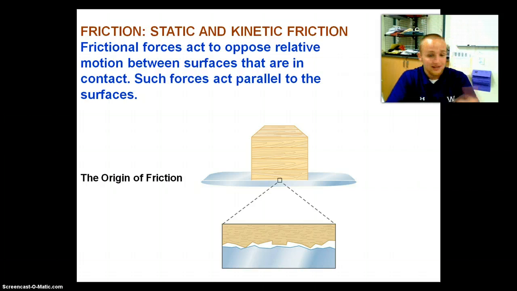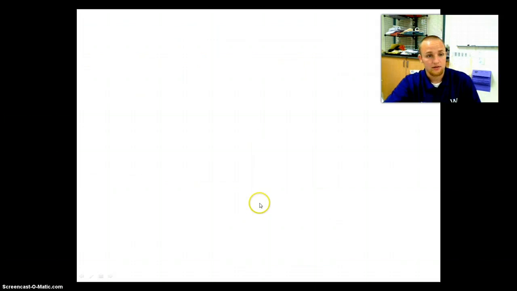You can think of it like sandpaper: these small particles interfere with one another, they get stuck, and they slow down the other object. If these were perfectly smooth surfaces, then there would be no friction. But we know that doesn't exist, at least not on Earth.